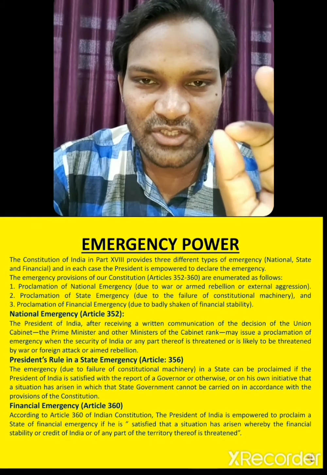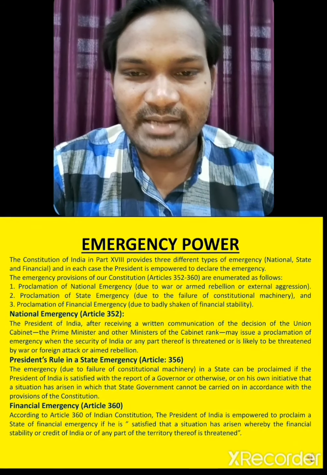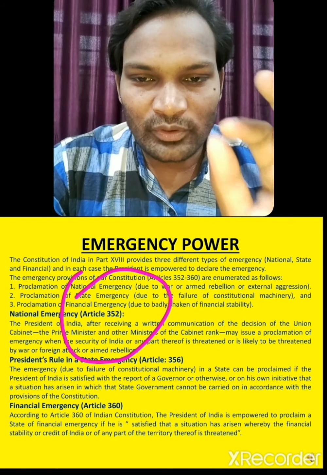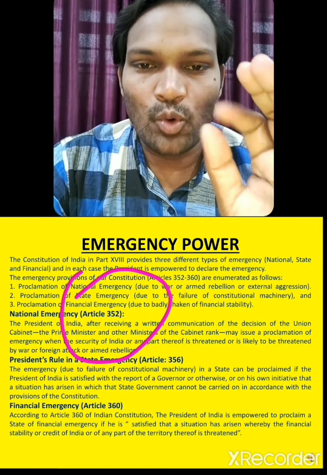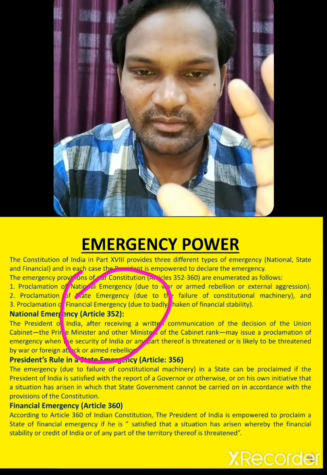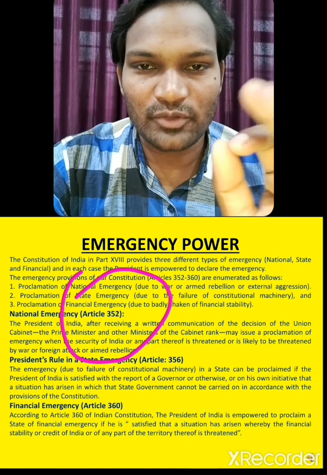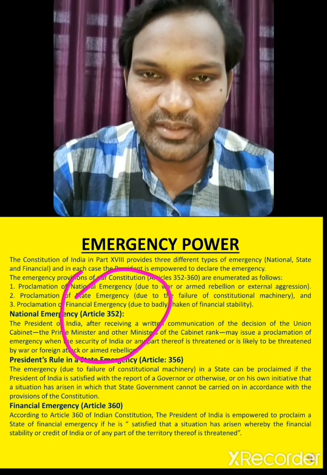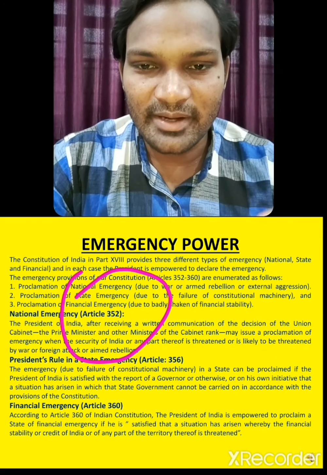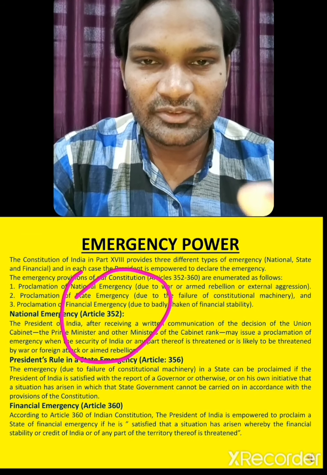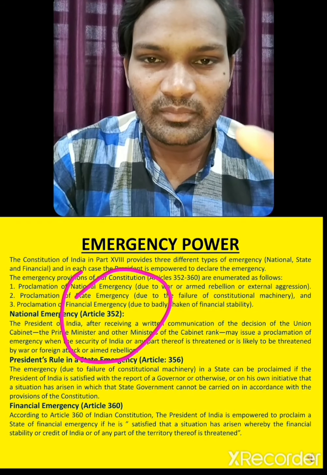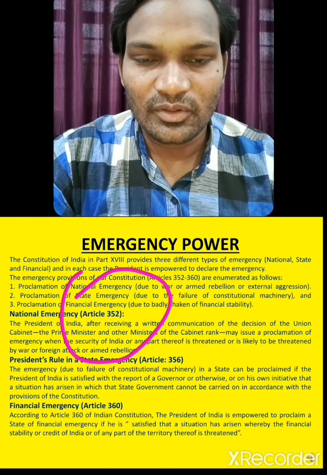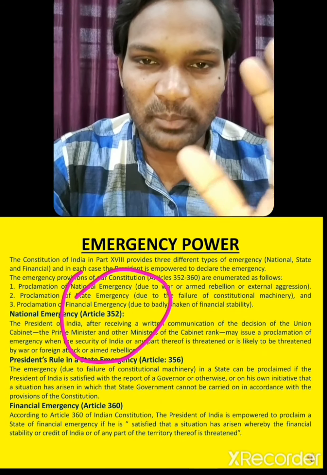The last power is emergency power. First one is Article 352, dear students, which says that proclamation of national emergency takes place due to war, armed rebellion, or external aggression. All this happens with other countries, the quarrel, the fight. At that time the president can declare national emergency. Suppose it becomes extreme, maybe some other country attacks India, so automatically there becomes a national emergency. It all depends on the president.